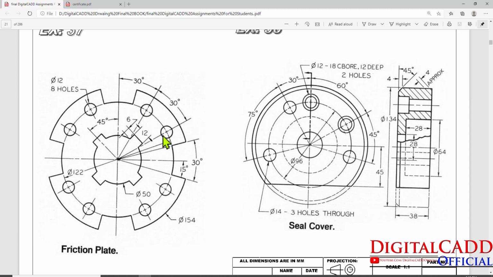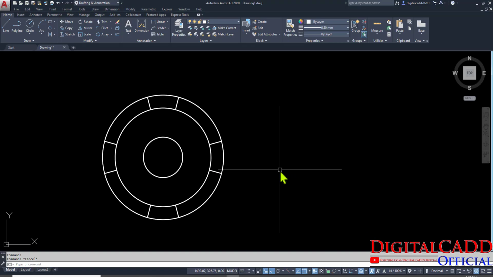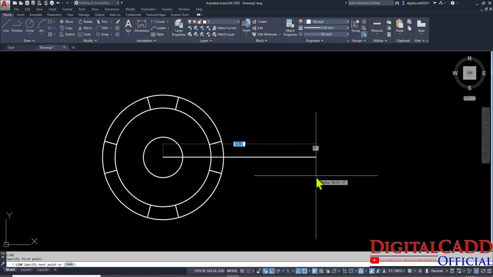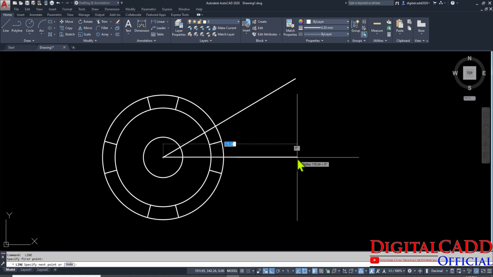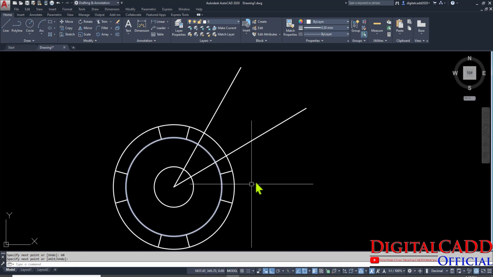Now again we have to create these 2 circles. Angle, here you can see 30 degree, and we can measure from here to here, that would also be 30 degree. So let's take a line at the angle of 30 degree. L is the shortcut for line, start from center, press tab, 30 degree, enter. Again space to repeat the same command, 60 degree. So here we have created both these lines.